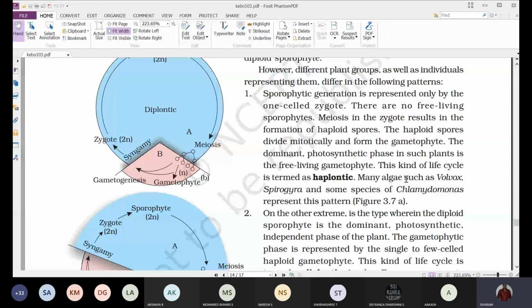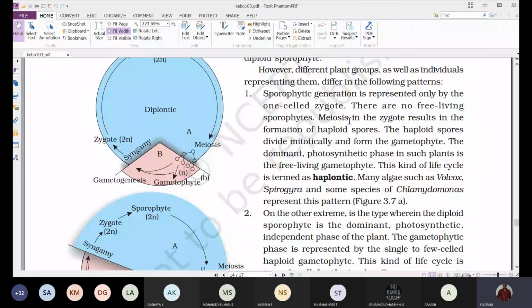So the dominant photosynthetic phase in such plants is the free-living gametophyte. That is 99% of the life cycle, and this kind of life cycle is termed a haplontic life cycle.